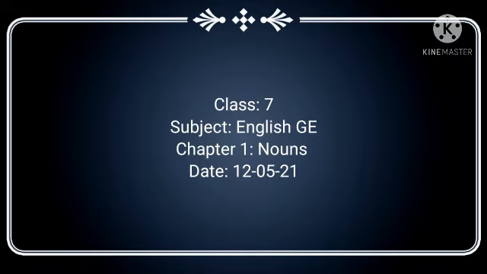Number 6, dogs are faithful animals. So here animals is countable, so you write C. Then next is number 7, Nilam eats brown rice 3 times a week. Here rice is uncountable and week, even though you can count 1, 2, 3, 4, you write countable.